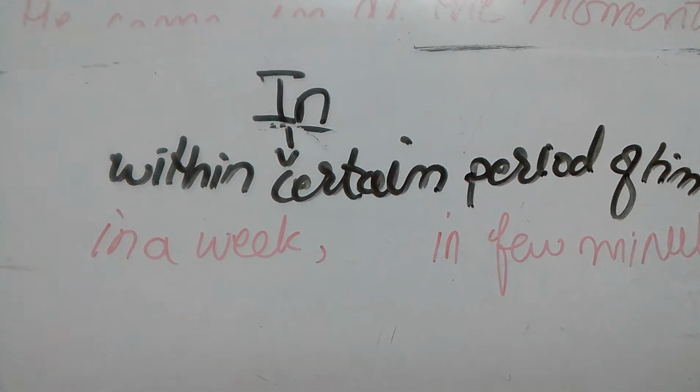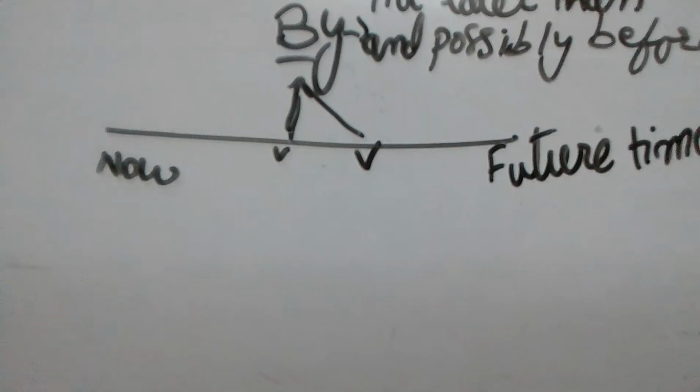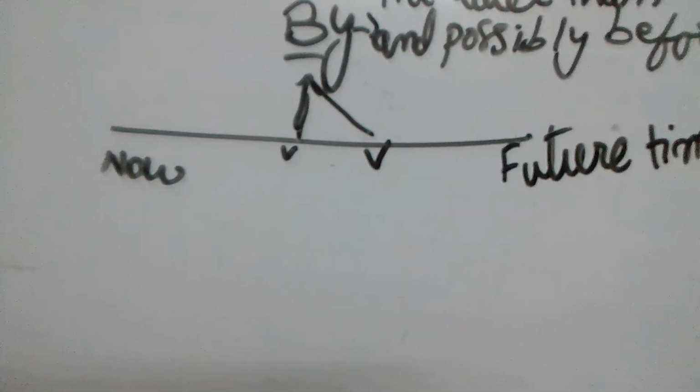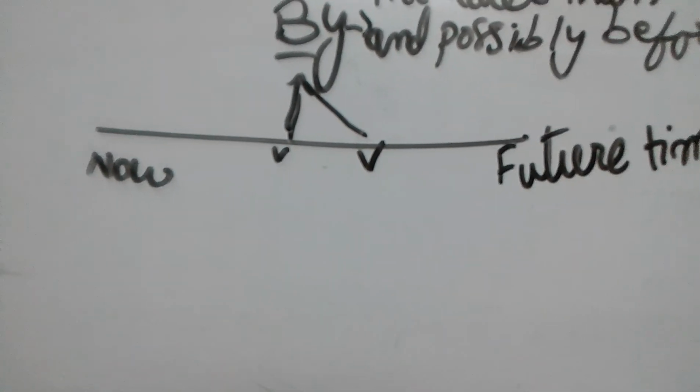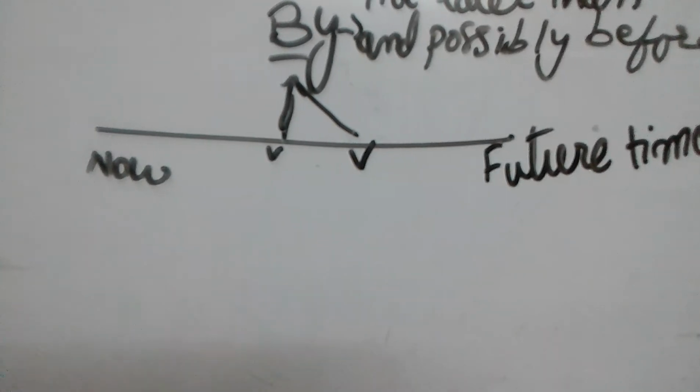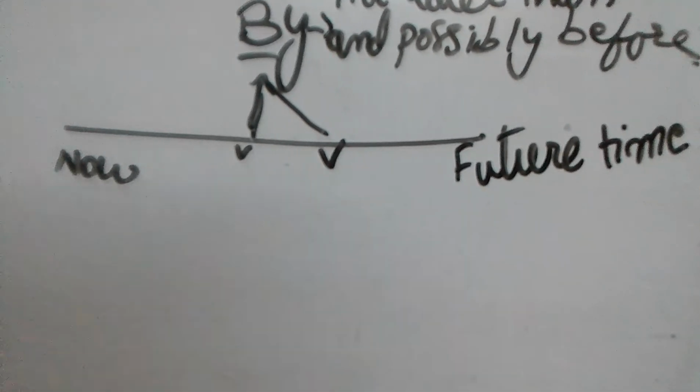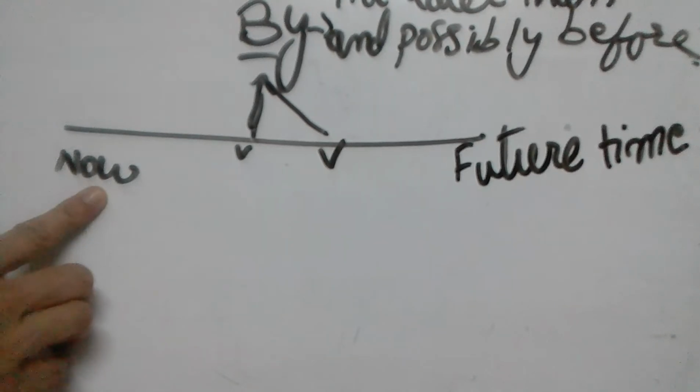Let's move to the fourth preposition, and that is by. By has the meaning of not later than, but possibly before. Can you see the figure? Yes. Here it is written now.